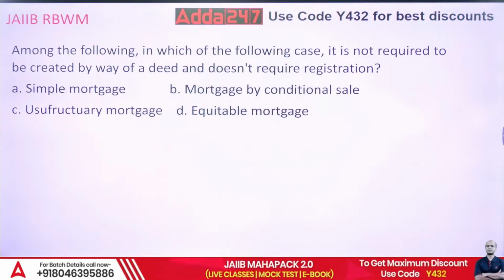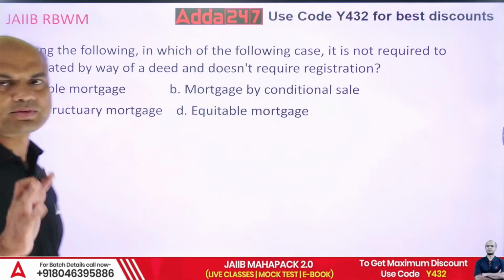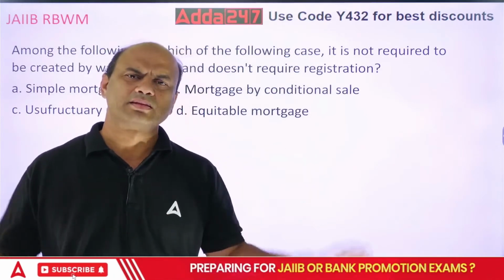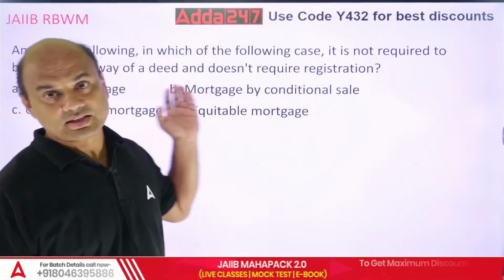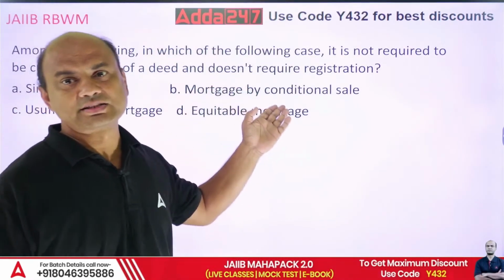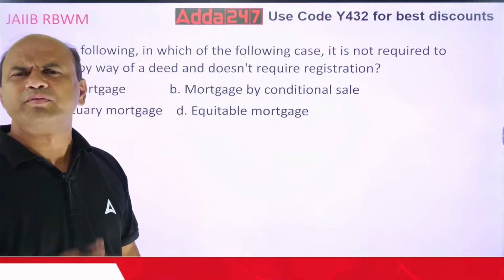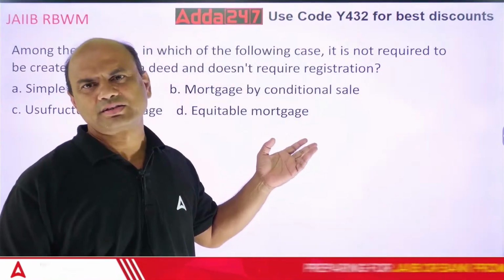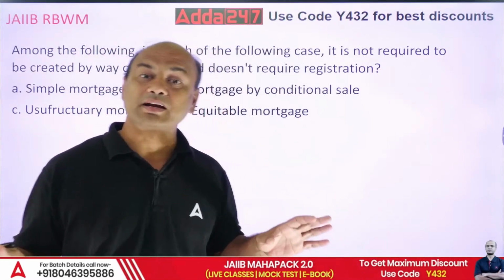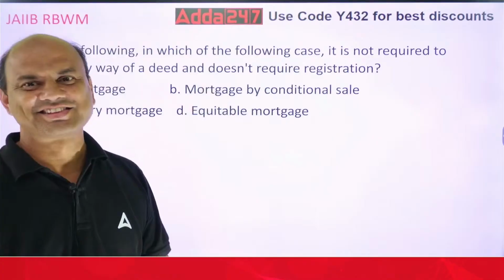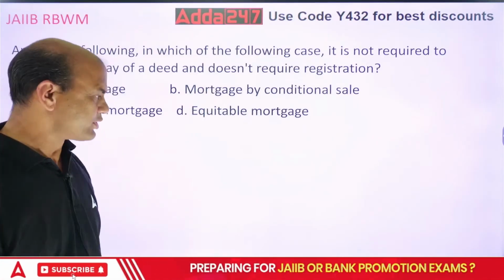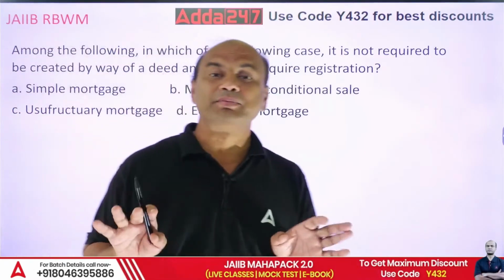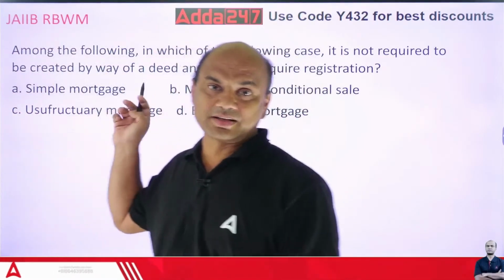Think over it. Remember the three main types of mortgages. What are the three main types of mortgage? Very important, main. These three: simple, conditional sale and usufructuary. Everything else that you see, English mortgage, equitable mortgage, all these mortgages come under these three. Okay, so here the question is different. I just gave you the information that the three main basic types of mortgages are these three.